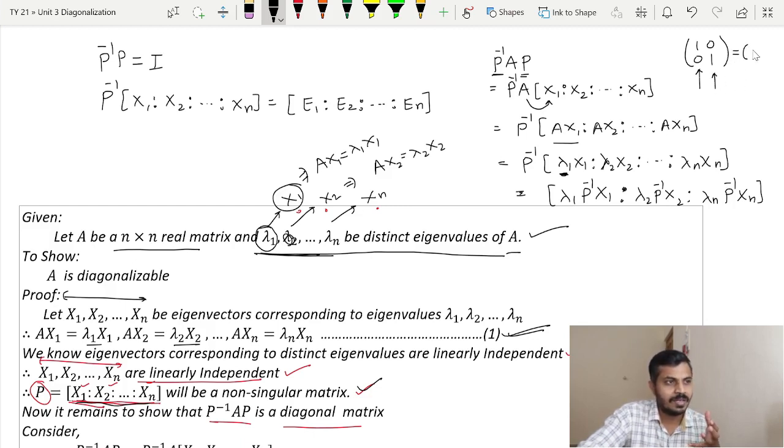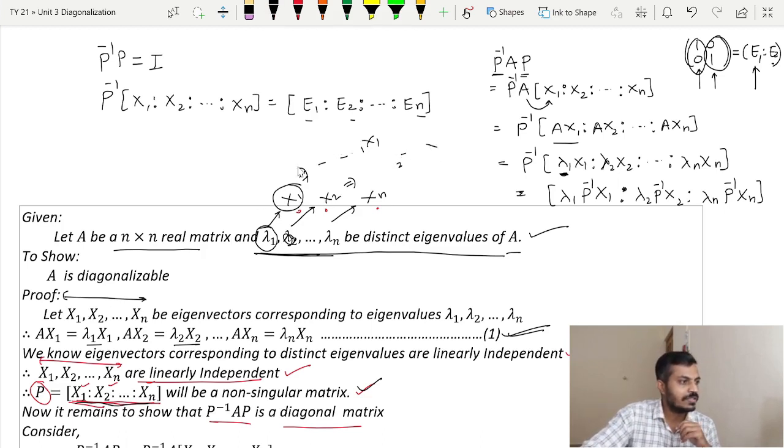So I can write this matrix as e1 e2 in this way, where e1 is nothing but the column vector 1 0 and e2 is nothing but the column vector 0 1. So actually e1, e2 up to en are just the standard basis of R raised to n, but they are the column vectors, right? They are not the coordinates. That thing should be kept in mind. Now if we simplify it further, what we will get?